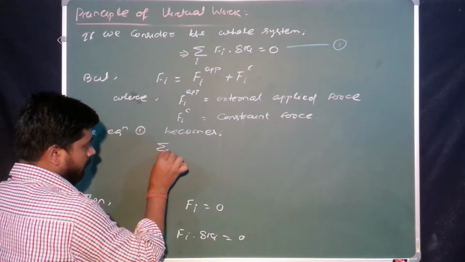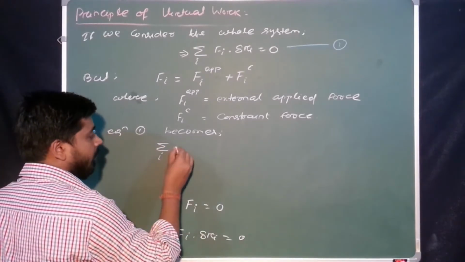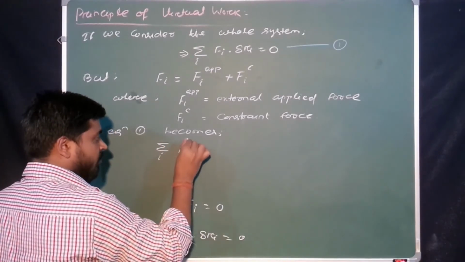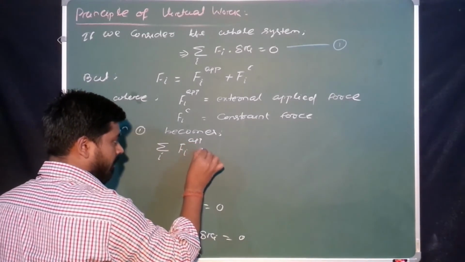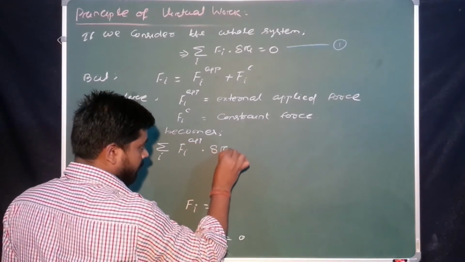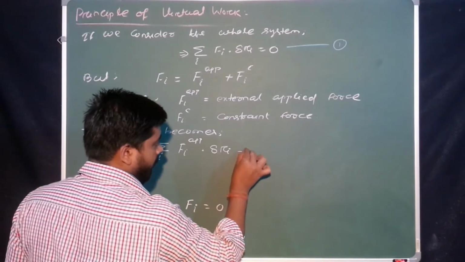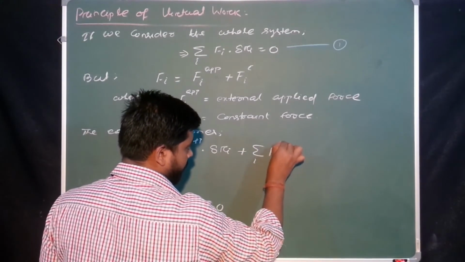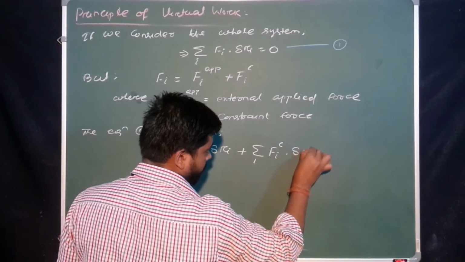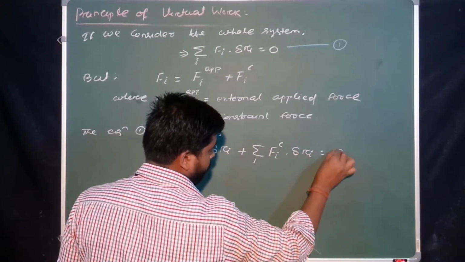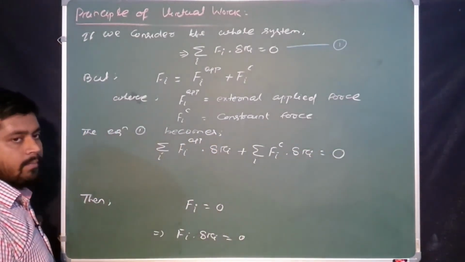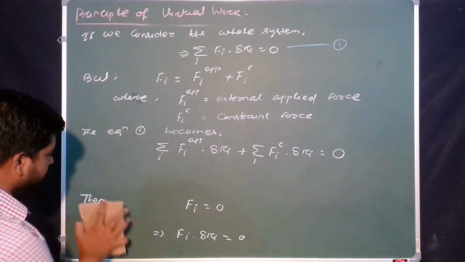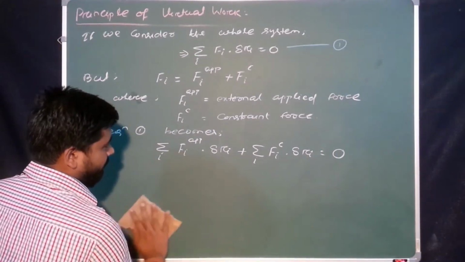Sum over i Fi applied dot delta Ri plus sum over i Fi constraint dot delta Ri equal to 0. Yes or no? Then just see what you got here.